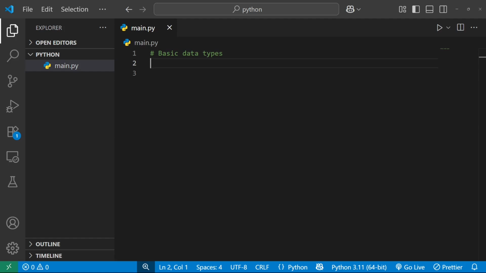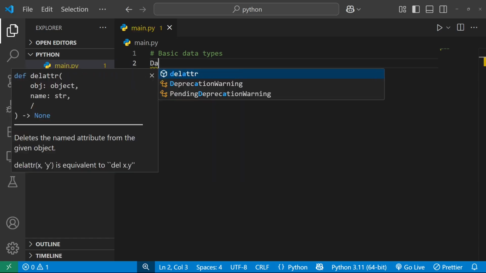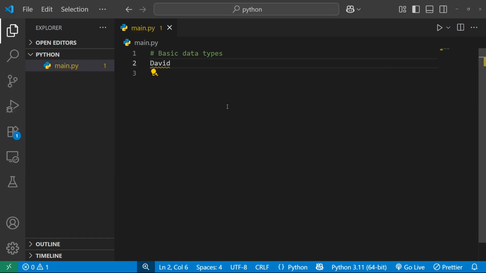Now we will speak about some basic data types. Data types means that Python needs to know what type some data is. For example, if you would like to write my name, David, we know it's text, right? But Python doesn't know that. So if you want to tell Python that this is text, you have to put it between quotes. You can write it like this or like this.